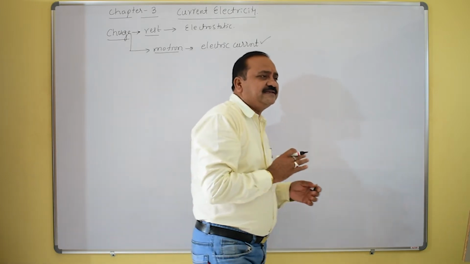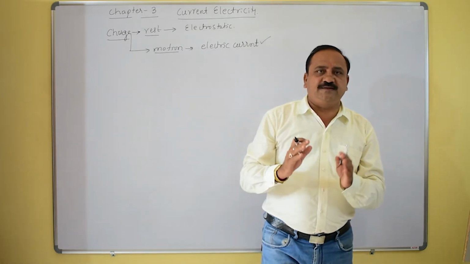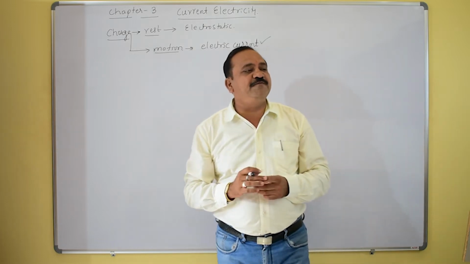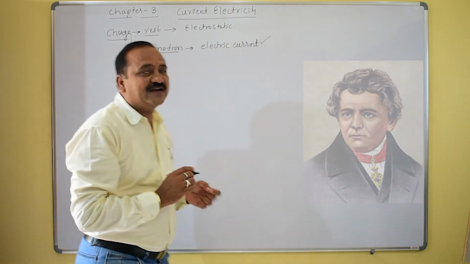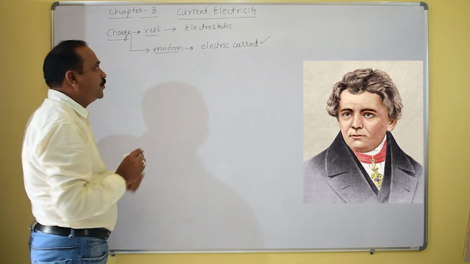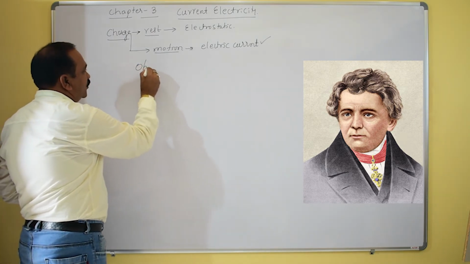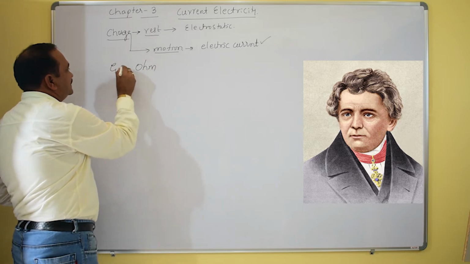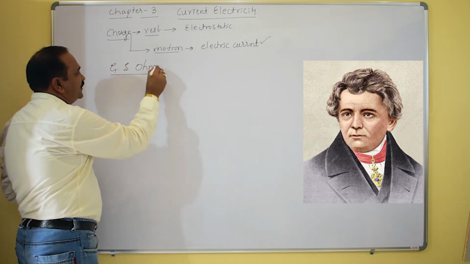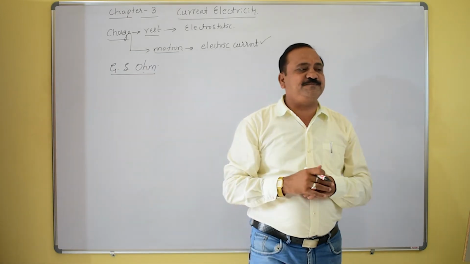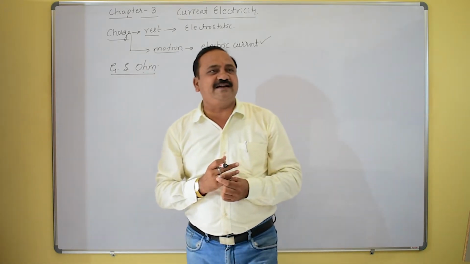In the discussion of this electric current concept, the German physicist George Simon Ohm, G.S. Ohm, gave some more concepts about electric current.